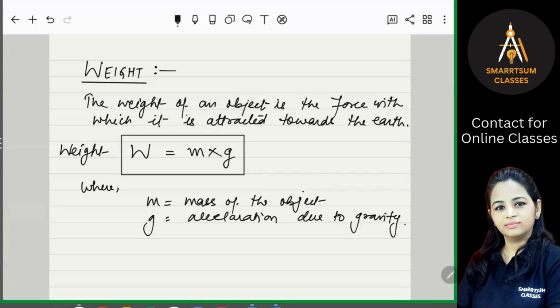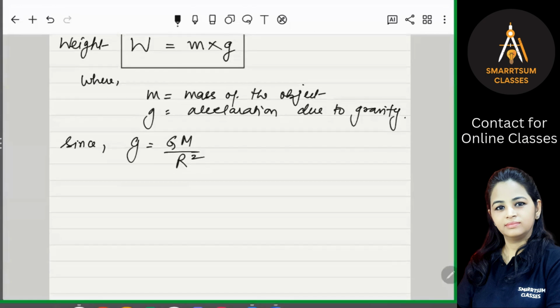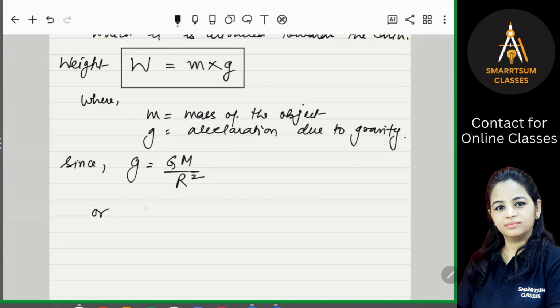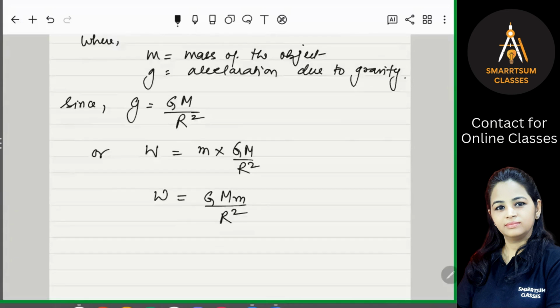Now since we know that, what is the value of g? g is capital G M upon r square. Small g and capital G, the relation is g is equal to G M upon r square. So if we replace this within the formula of weight, then W can be represented as m into G M upon r square. Or you can write W is equal to G M m upon r square. Is that clear?